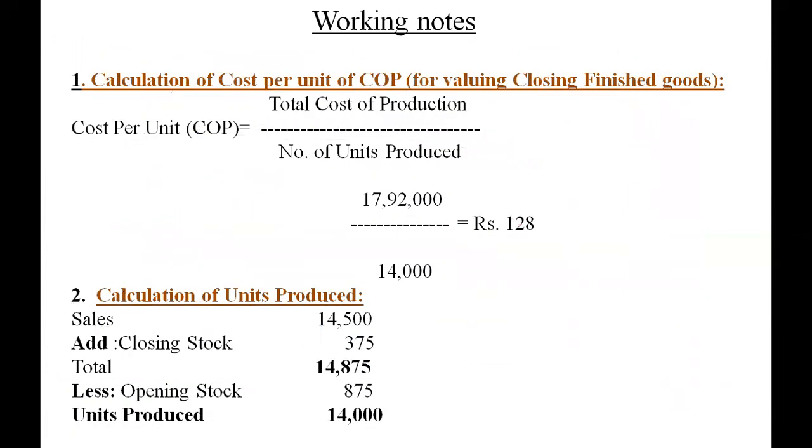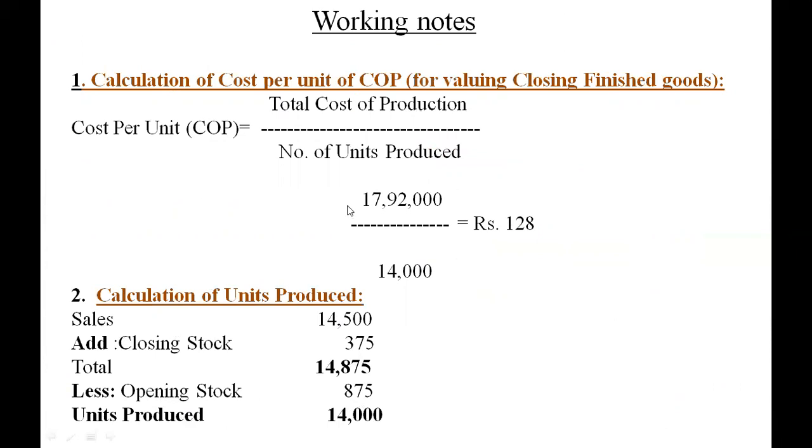Now we are going for the working note. The cost per unit (CPU) of production formula is total cost of production divided by number of units produced. Again, no information is given about the units produced, so to calculate this, there is a formula here: sales 14,500, add closing stock units 375 and less opening stock units 875. So total units produced will come to 14,000 units.